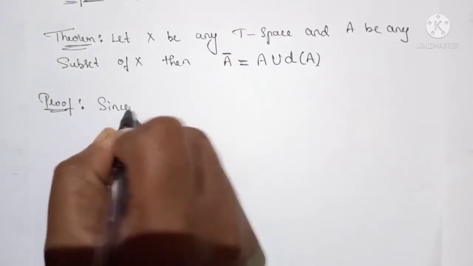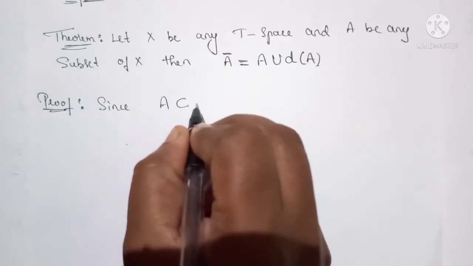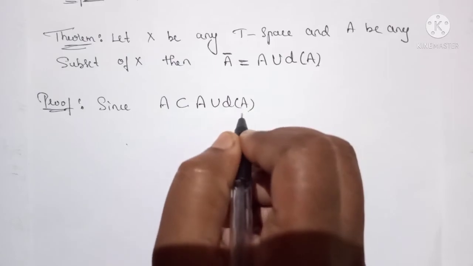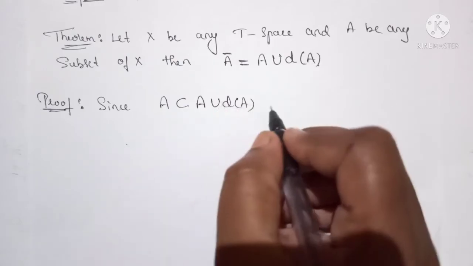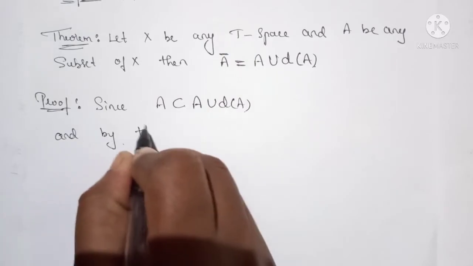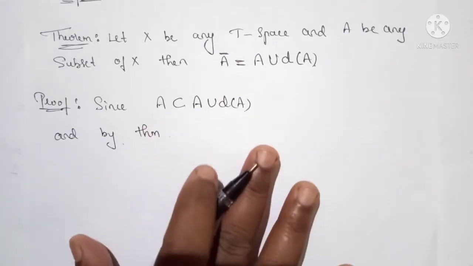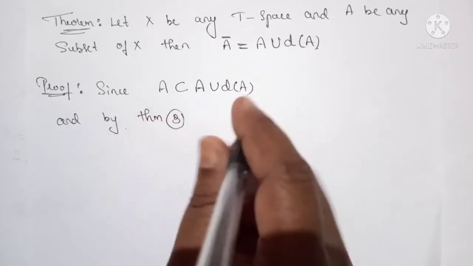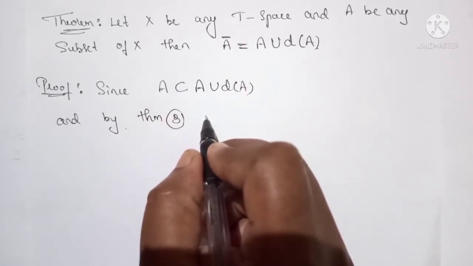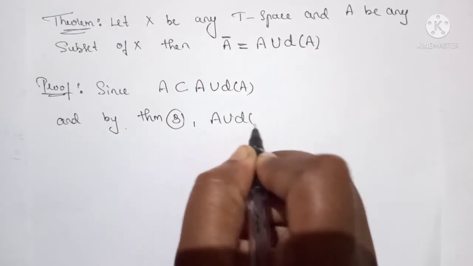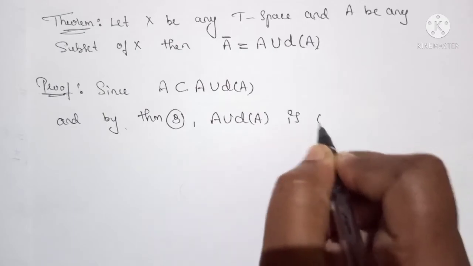Since A is a subset of A union derived set of A, and by theorem 3, which we proved in the part 1 video, A union derived set of A is closed.